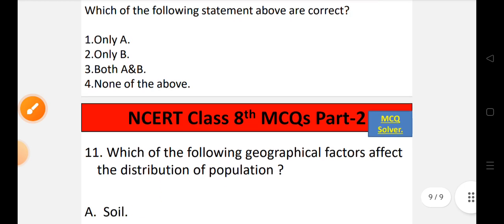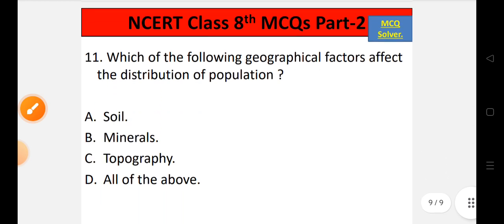Now let's move to the last question, that is question number 11. Which of the following geographical factors affect the distribution of population? Options are option A, soil, option B, minerals, option C, topography, option D, all of the above.